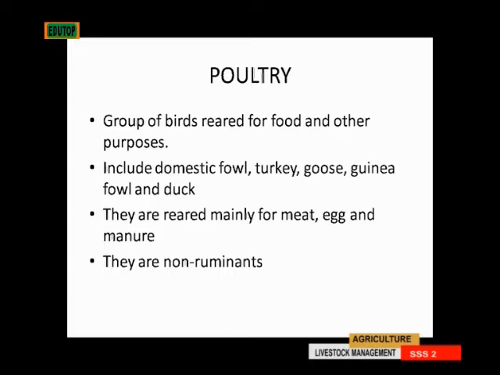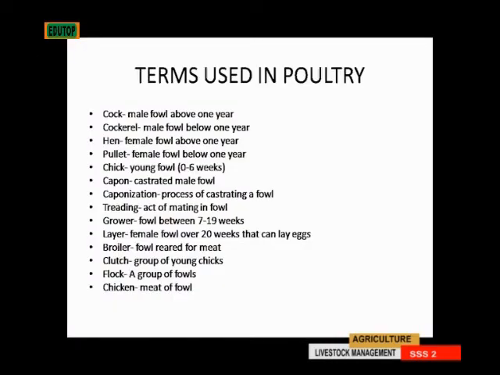Then they are non-ruminants. We talked about ruminants and non-ruminants in the previous lesson, and we talked about the various characteristics. Then we talked about digestion even in domestic fowl. So poultry are non-ruminants. Now we'll be looking at the various terms that are used in poultry. Cock. When you hear cock, cock means a male fowl that is above a year.